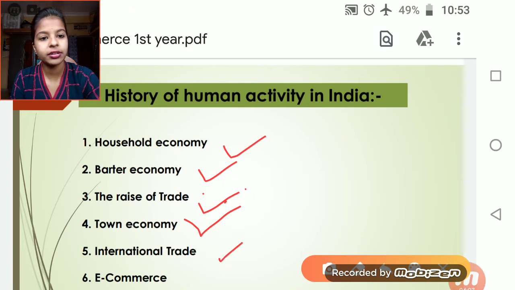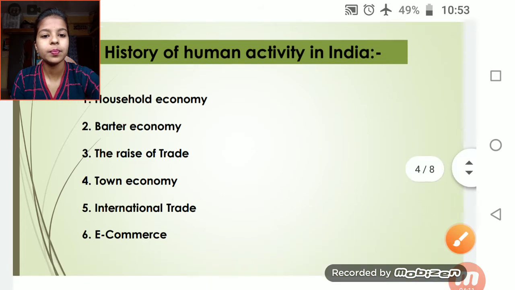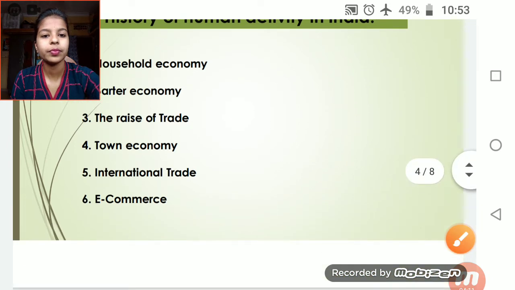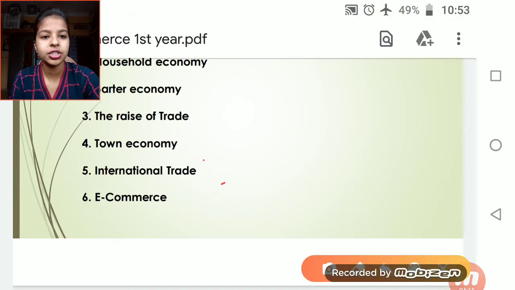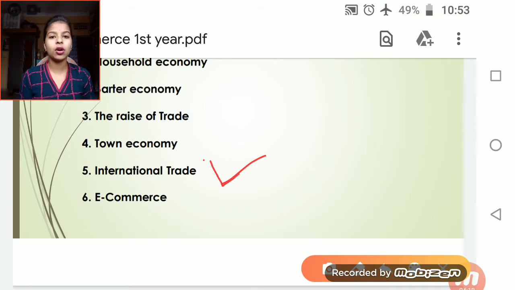And the international trade. International trade, you all know, is exports and imports. What is export, what is import? Export is when from our country we are sending goods to other countries. Import is when we are purchasing from another country.